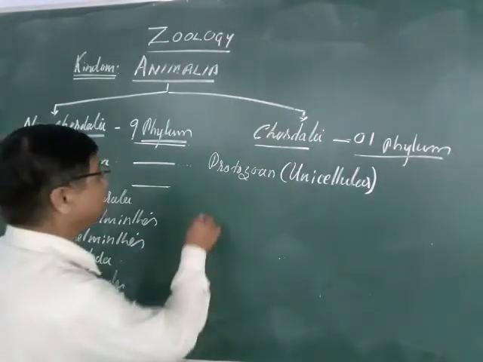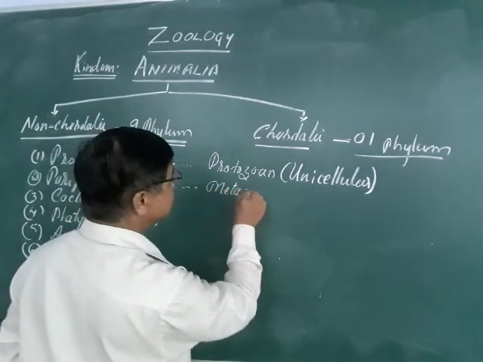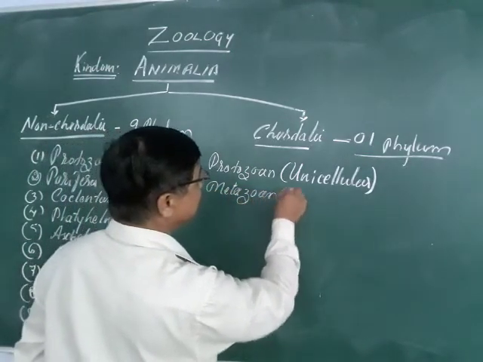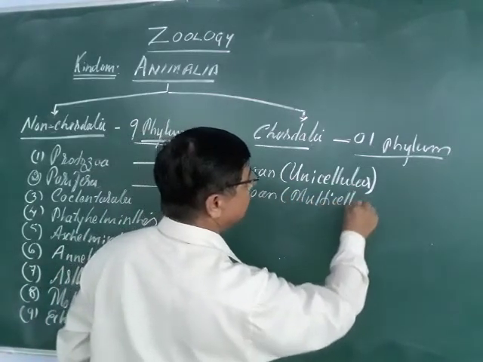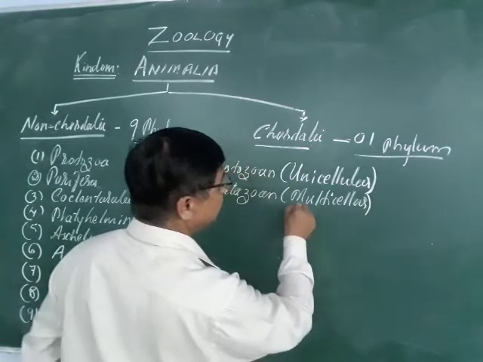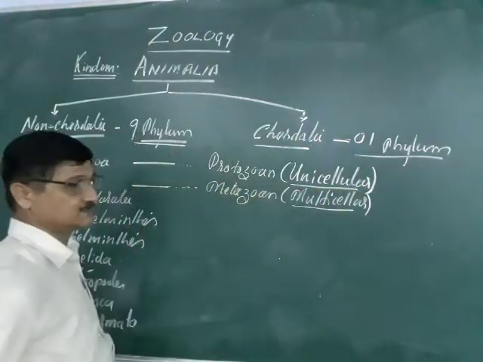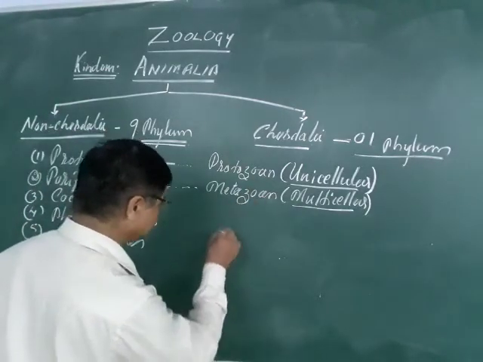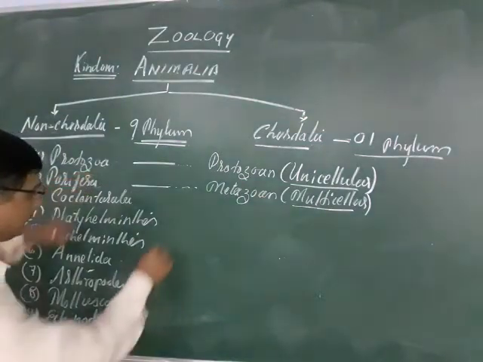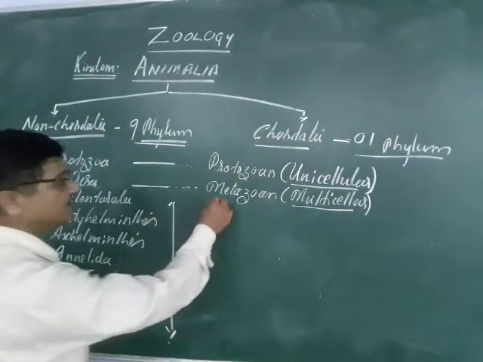Metazoans are multicellular, their body is made by a large number of cells. These are multicellular animals. So the Porifera onwards up to Echinoderms, they are the metazoans.